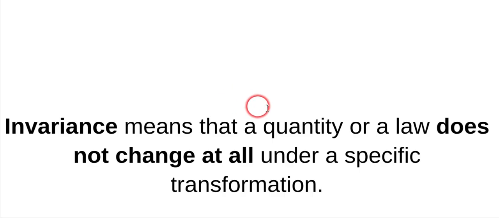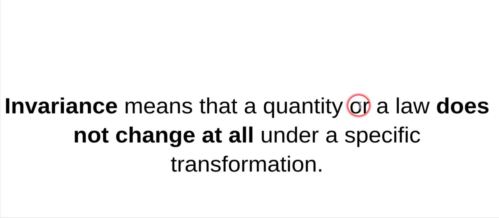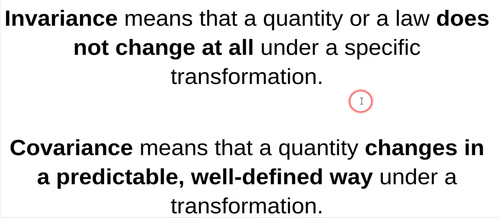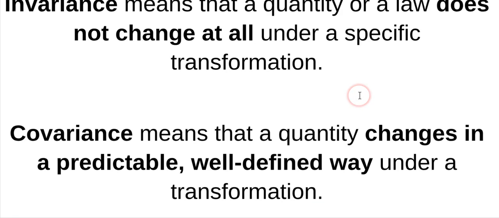Okay, so invariance means that a quantity or a law does not change at all under a specific transformation. So there's not a coordinate transform for an invariant. It's just invariant. It doesn't change no matter what you do. And covariance means that a quantity changes in a predictable, well-defined way under a transform.